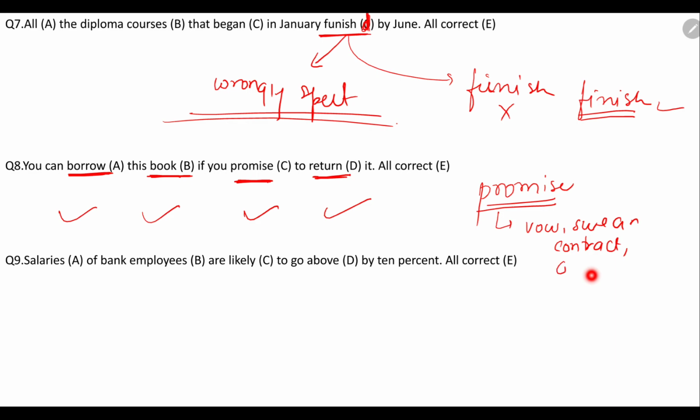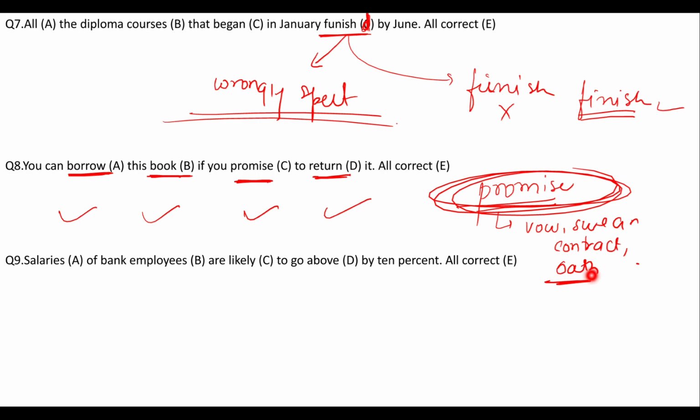Or oath. All these words are nothing but the meaning of promise. Promise means giving an assurance of something to us, okay? That is taking an oath, or we can say giving assurance of something, right?